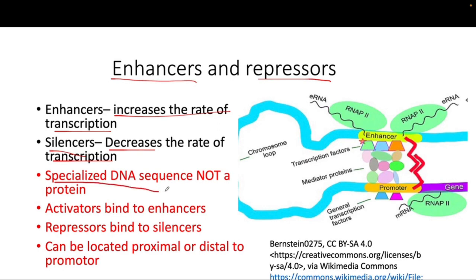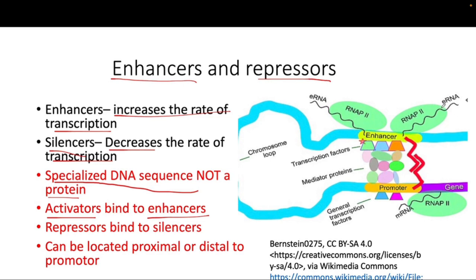I am putting so much emphasis on this concept because changing only a few words in the question can change the whole answer. So make sure you know that these are sequences, not proteins. And since they are sequences, they are sites where proteins can bind, just like the promoter. The promoter is the site where transcriptional factors bind, whereas here, activator proteins bind. So activators bind to the enhancer.